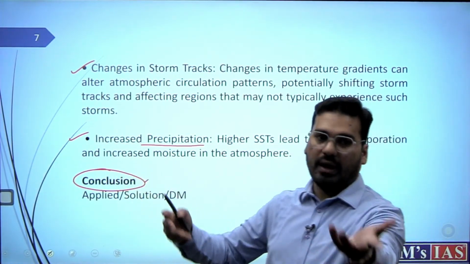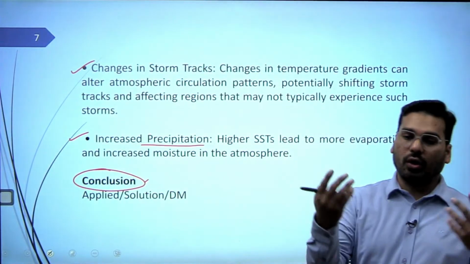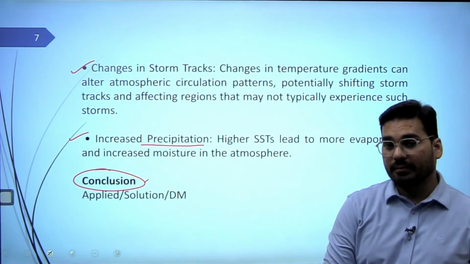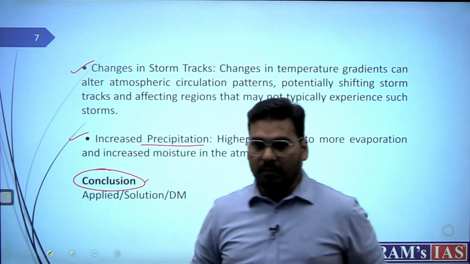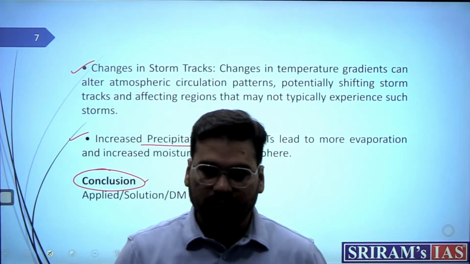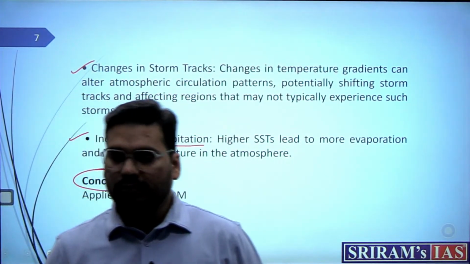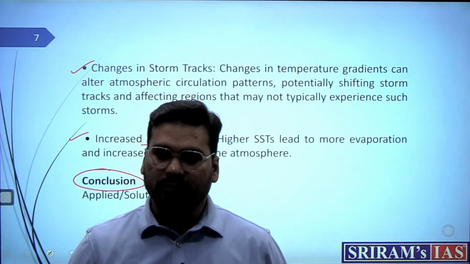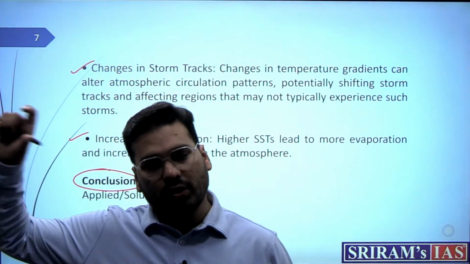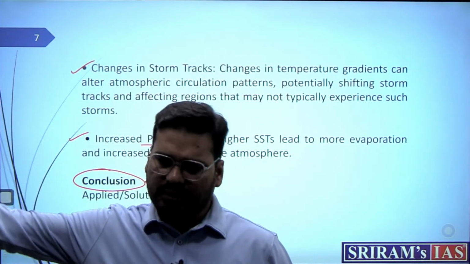Or any suggestion from you? What did you think to write in the conclusion in this question? Yes? Government and world leaders come together to reduce greenhouse gases through various organizations like UPSC, like COP26. See, you are right. You have gone towards government policies as such, fine.